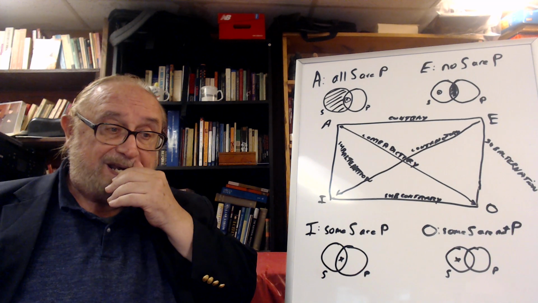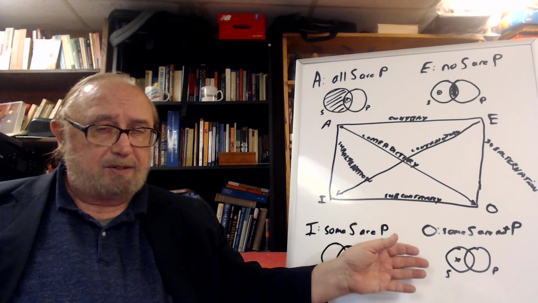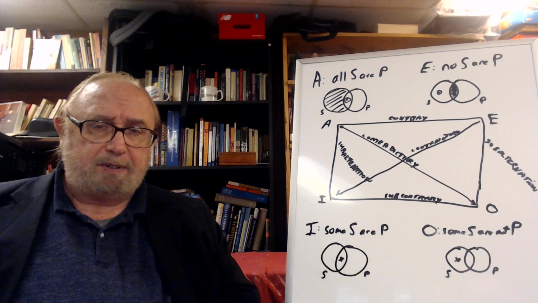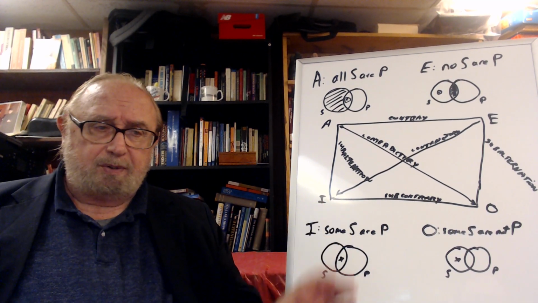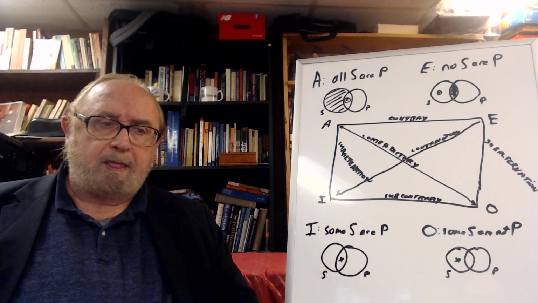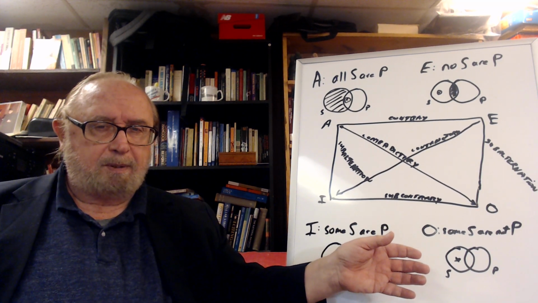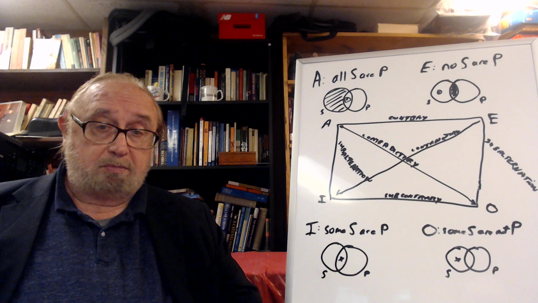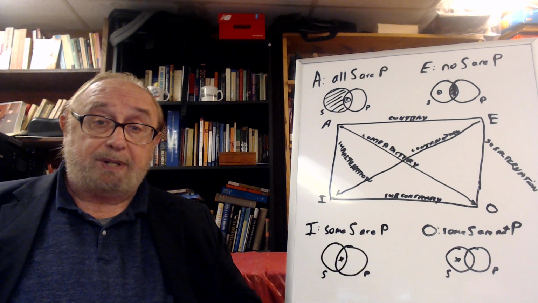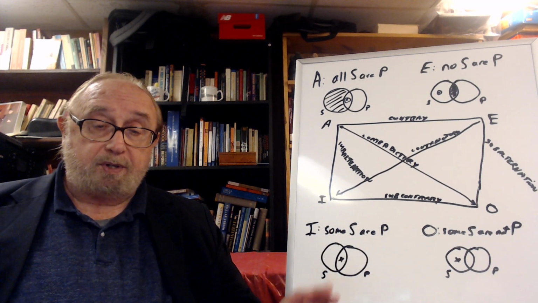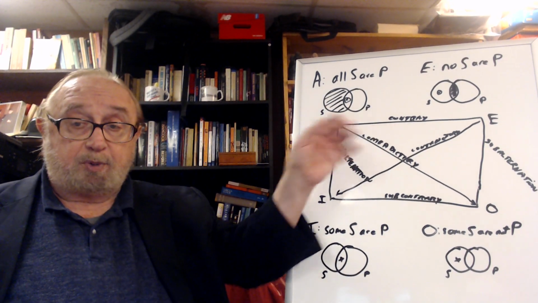So if you say some dogs are black-haired, it doesn't tell you anything logically about other dogs. Yes, we know from experience that some dogs are not black-haired, but there's no logical link, because you could talk about something else that's not common. Some swans are white, some swans are not white. Is that true? At one point, people thought that was not true. The point is, these can both be true, but they can't both be false. One or the other may be true, but they can't both be false. The universals can both be false, but they can't both be true.